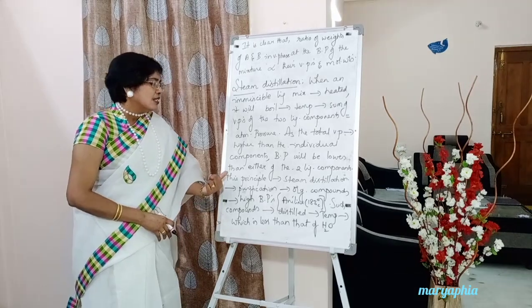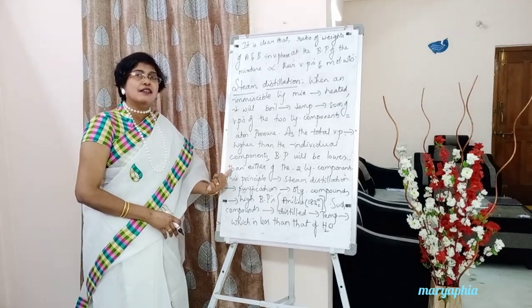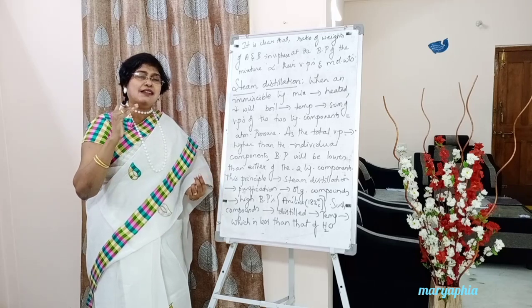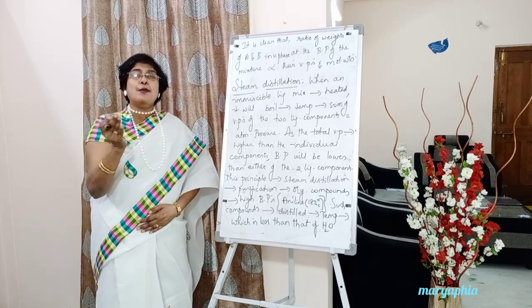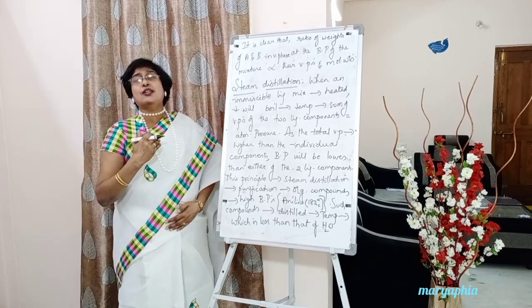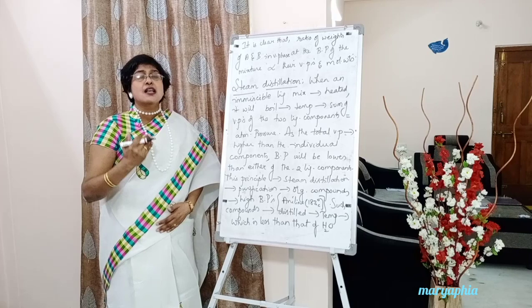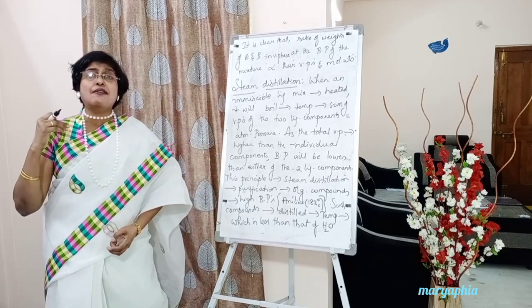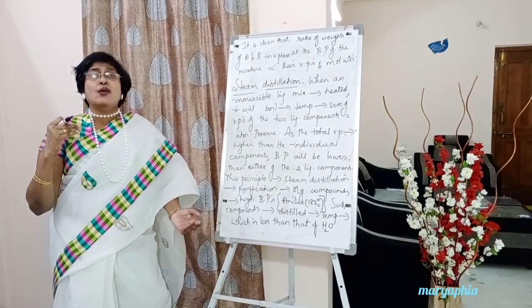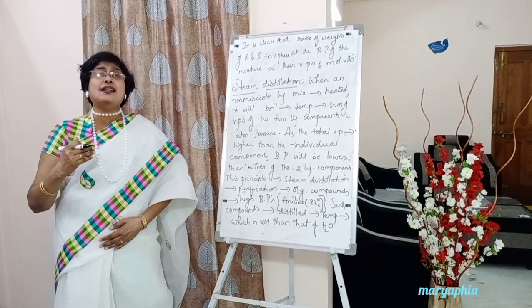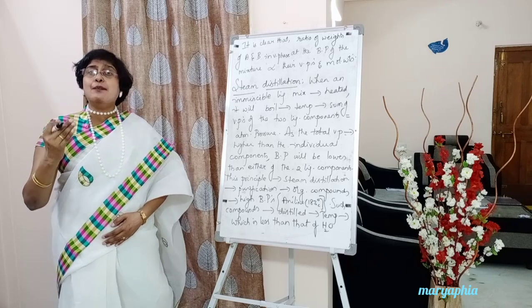Okay. Now, students, this principle, which principle? As the total pressure of the immiscible liquid pair is high, boiling point of the immiscible liquid pair will be less than the boiling point of either of the two components. So this principle is used in the process of steam distillation. What is steam distillation? It is used for the purification of organic compounds having high boiling points.